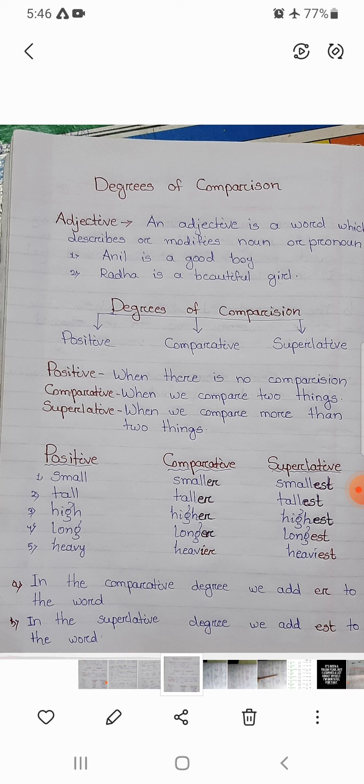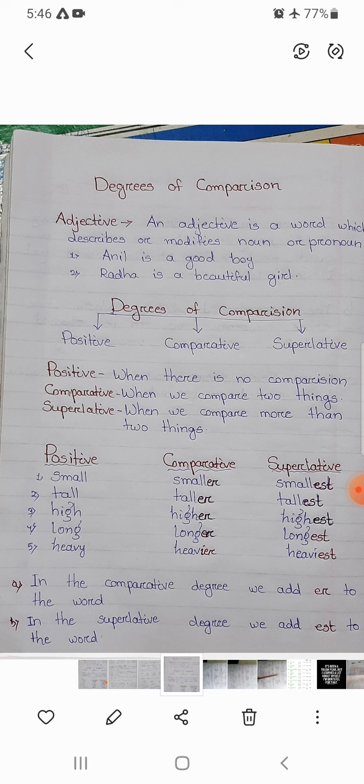Already I have told you an adjective is a word which describes or modifies a noun or a pronoun. So an adjective is a quality of a noun. What is the noun here? Boy. If I say Anil is a boy, there is no adjective. When I say Anil is a good boy, in this sentence good is the adjective.